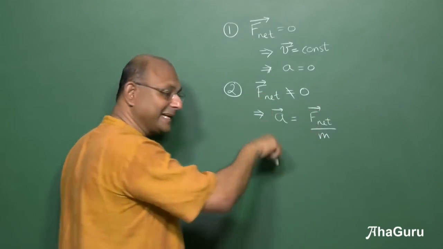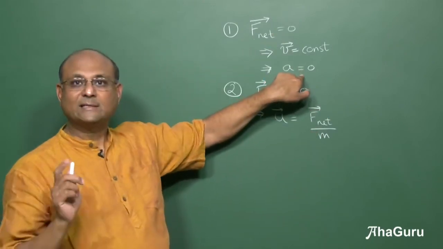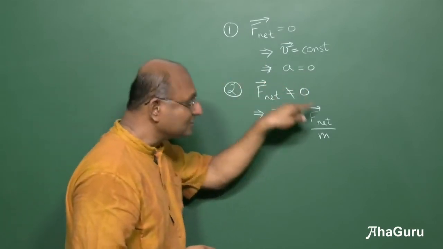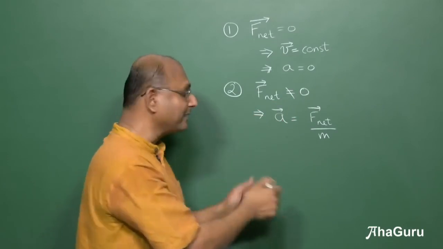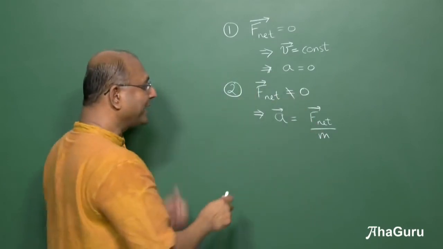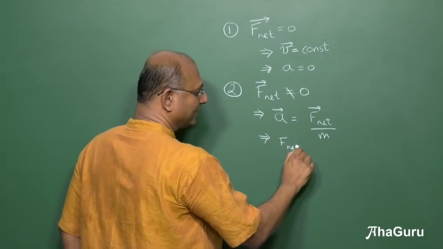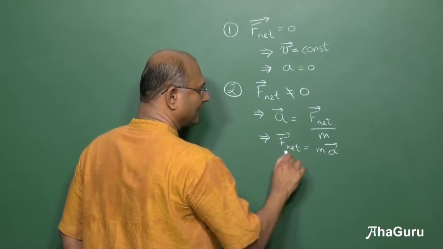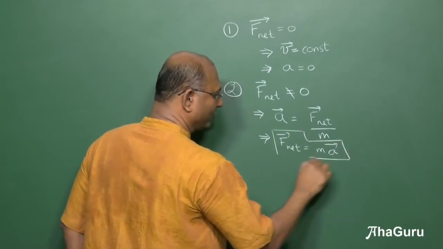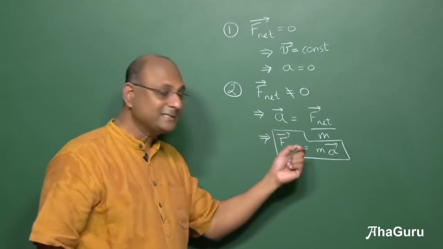The object has an acceleration, because you see, net force is 0, acceleration is 0. If net force is not 0, acceleration is not 0. How much is acceleration? Net force by mass. We write this as net force is mass into acceleration. We call this Newton's second law of motion. Okay? Very, very important statement.